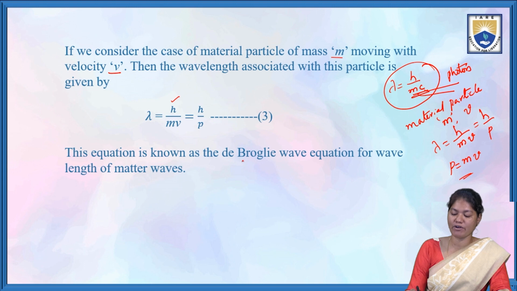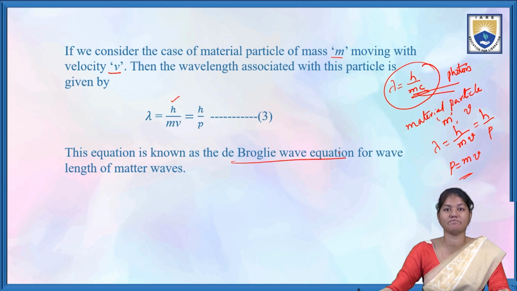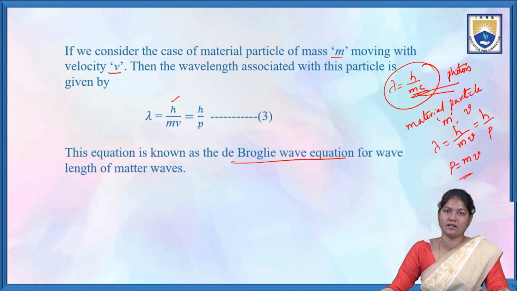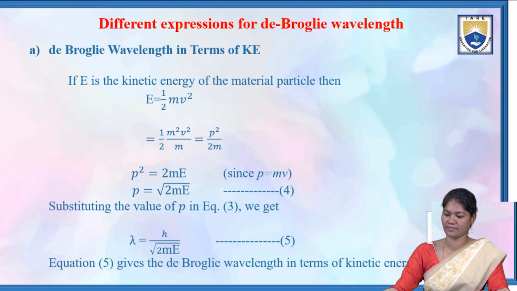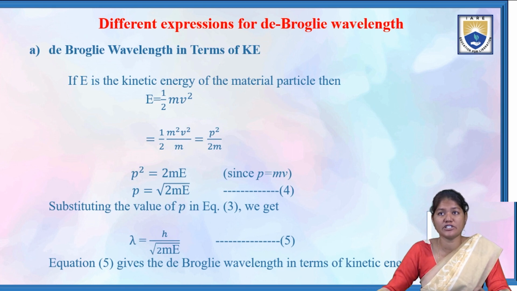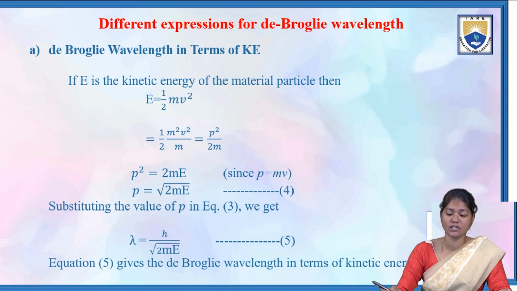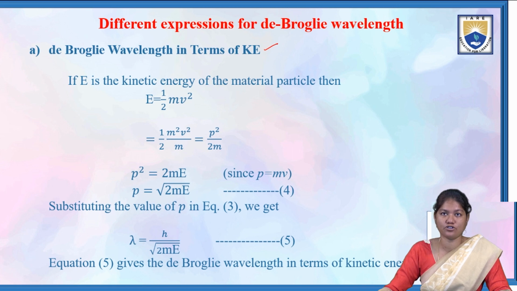So this equation is known as the de-Broglie wave equation for the wavelength of matter waves. Now, different expressions for de-Broglie wavelength. Here we are going to see de-Broglie wavelength in terms of kinetic energy, and also de-Broglie wavelength of electrons. First we see de-Broglie wavelength in terms of kinetic energy.